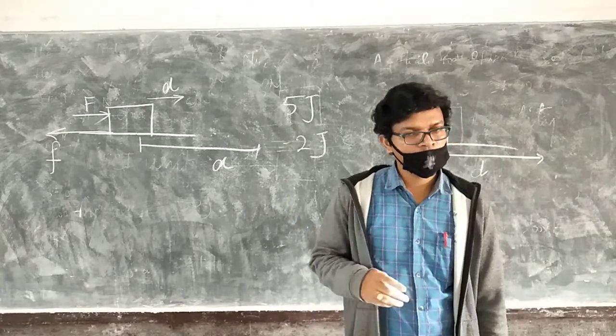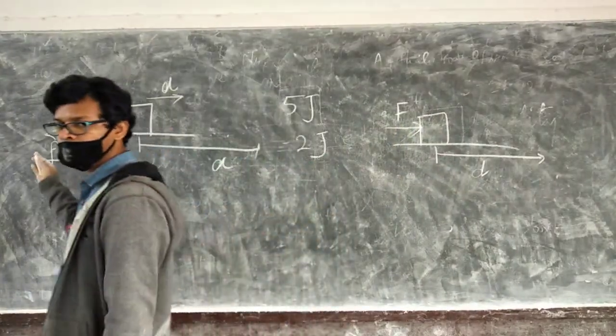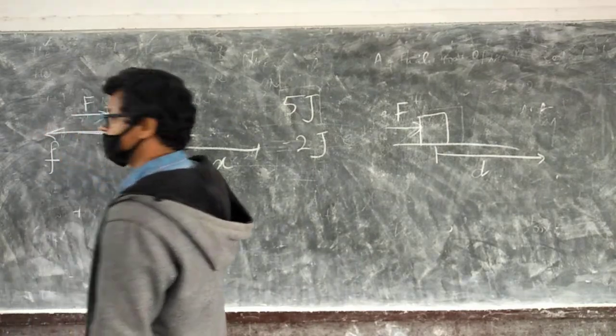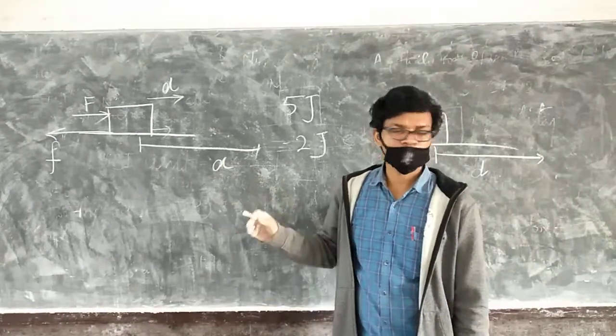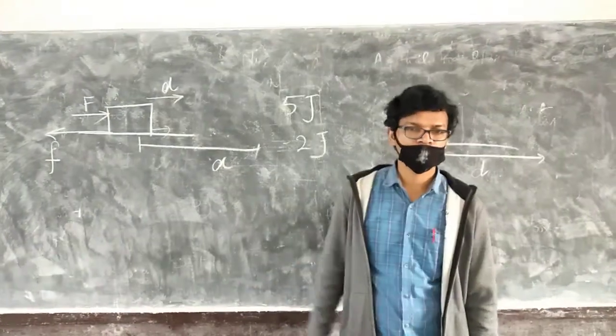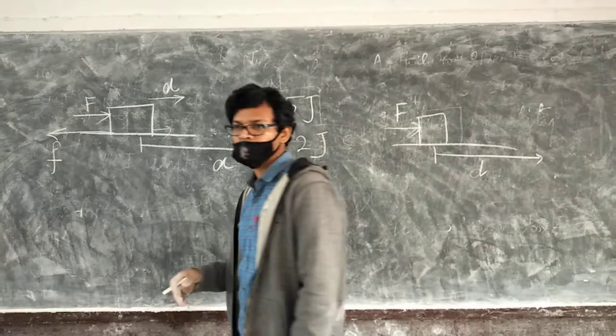Friction can do maximum work also. Suppose friction is in this direction and displacement is also in this direction. That time friction work will be positive, and that is the maximum work friction can do. So, work done is minimum